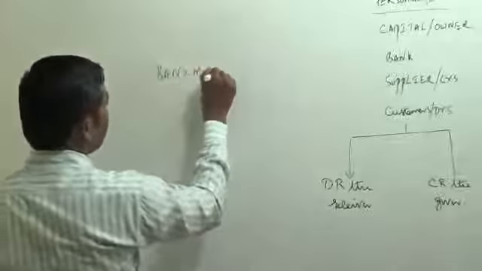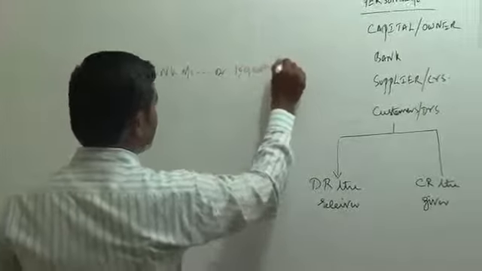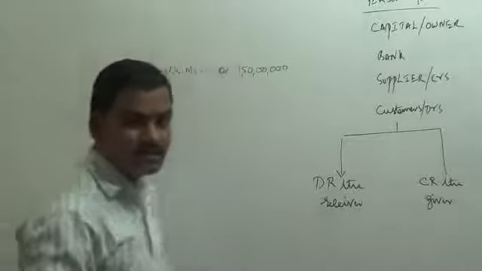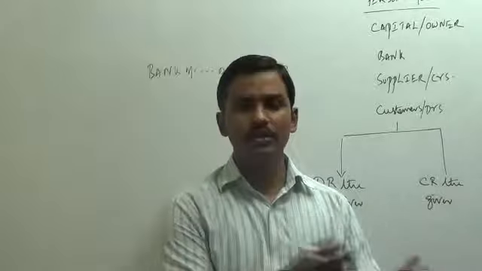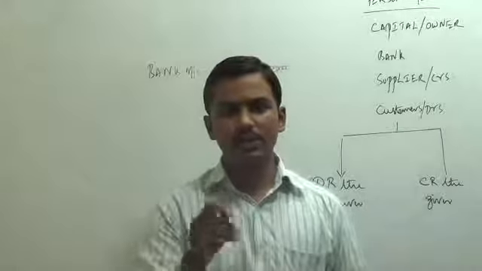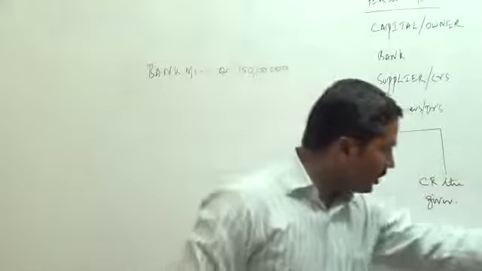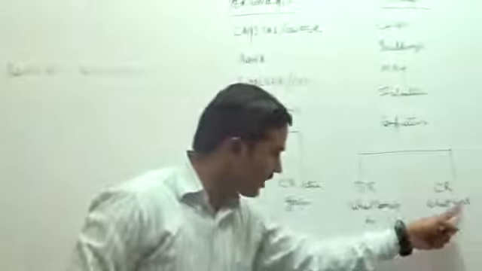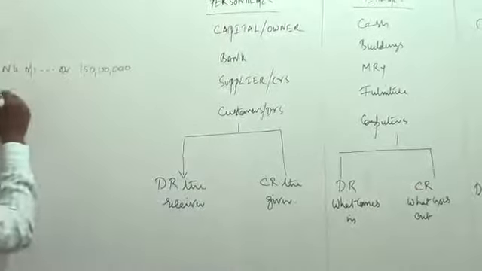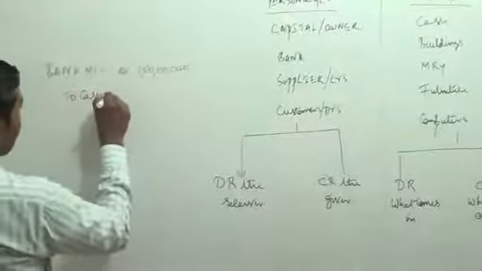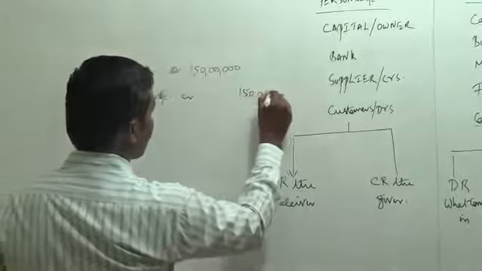Bank account debtor 1 crore 50 lakhs. So we are recording bank as the receiver. Now, what is going out of the business? Cash is going out of the business. Cash, what is your nature? Cash is a real account. It is going out of the business in this transaction. That is why this account has to be credited. So we are going to credit the cash account, cash account credit 1 crore 50 lakhs.